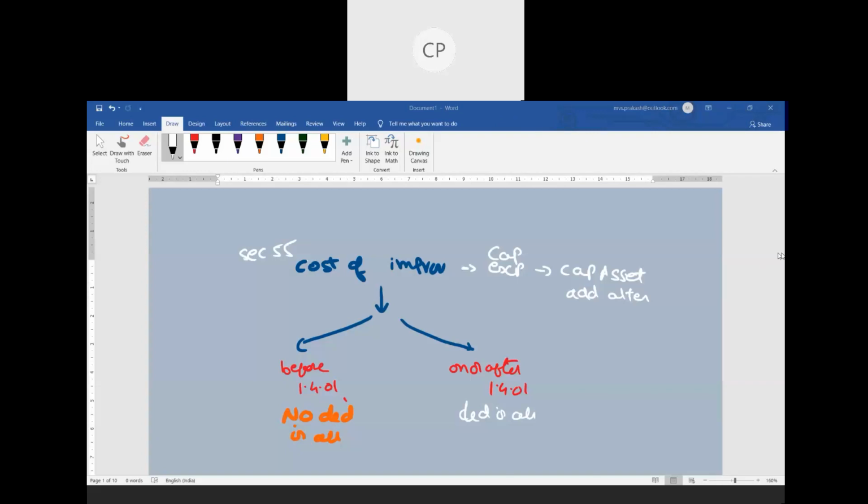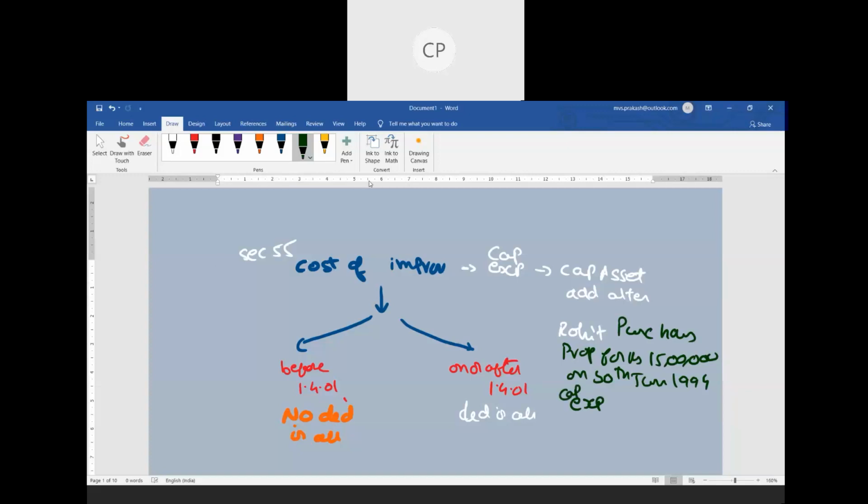Let us see one small example, a concept problem, so that we can easily understand how to apply this. Suppose Rohit purchases a house property. Let us consider Rohit has purchased a house property for rupees 15 lakhs. So the cost of acquisition is 15 lakhs on 30th June 94. On 30th June 94, this person acquired a house property. After that, the capital expenditure incurred is as follows.